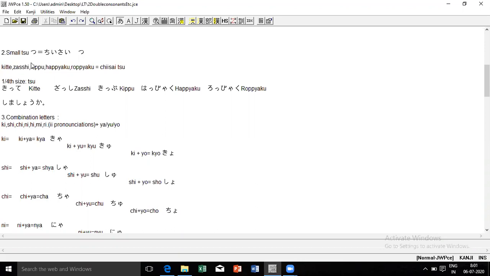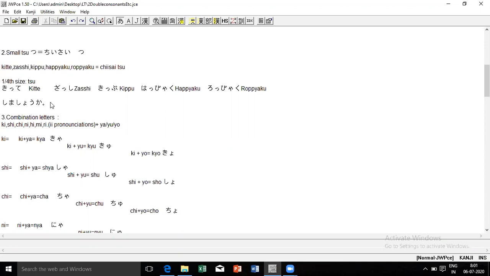When we had started writing hiragana in the box, we had divided it into four different parts, right? Top two and bottom two. So the bottom left side should be the position of chiisai tsu. This chiisai tsu should be that small. It should not be even half, so please keep that in mind. That was kitte, zasshi, so all the concepts of chiisai tsu. Chiisai means small. So I hope you have understood these two concepts, double consonants and chiisai tsu.